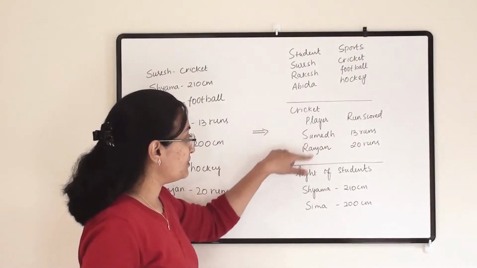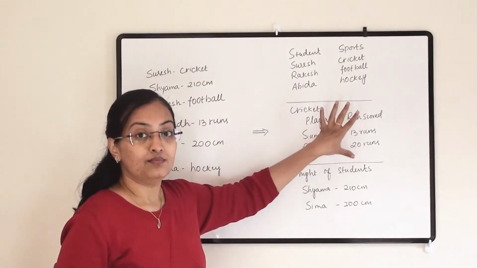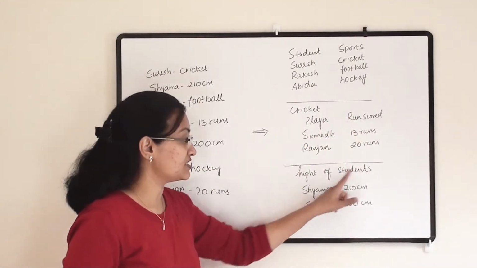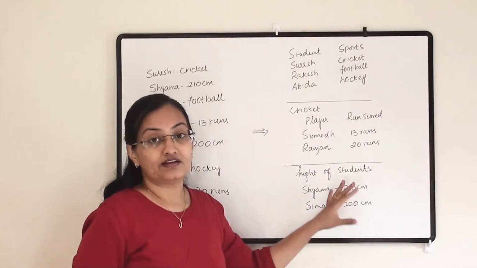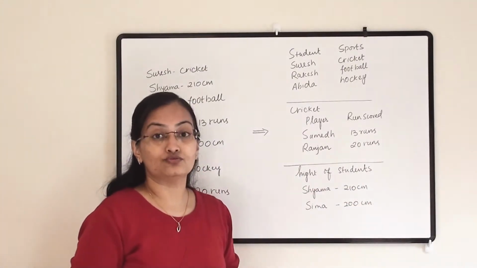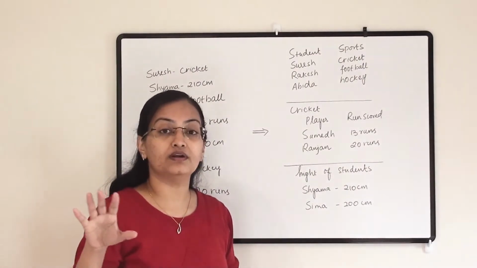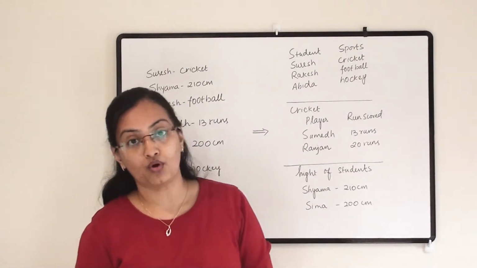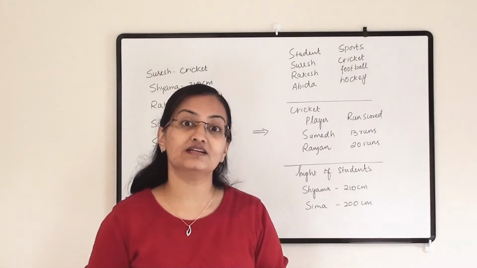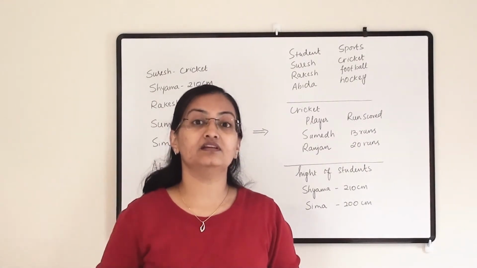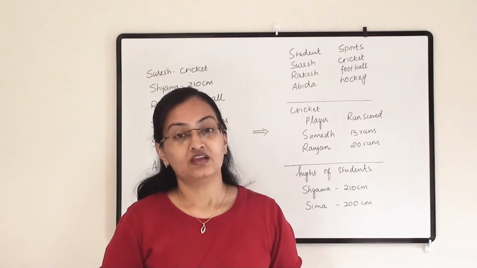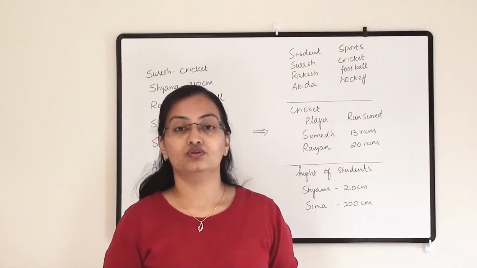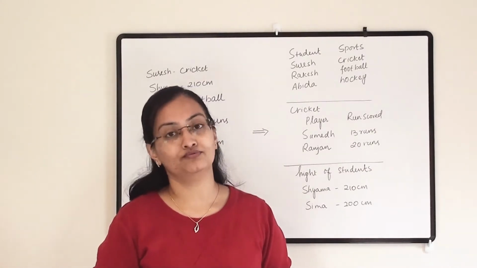Then for cricket, arranging the data helps us see which player has scored more runs. Then for the height of the students, it helps us understand the trends of height, and we get to know the average height of the students in one particular standard. So data handling is very important to understand certain patterns and trends, and at a higher level it is popular for analytics. Analyzing data is very important for a mathematician. Now let us start our chapter and learn some of the formulas.